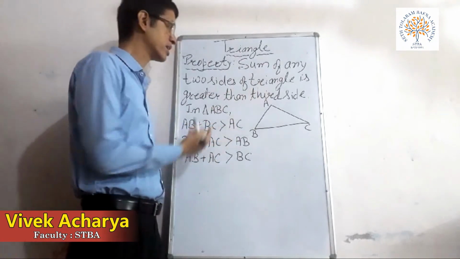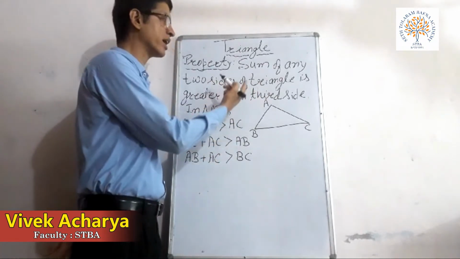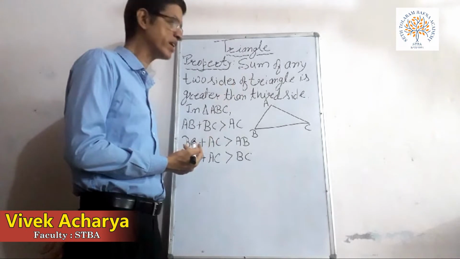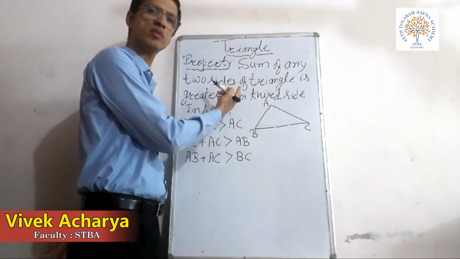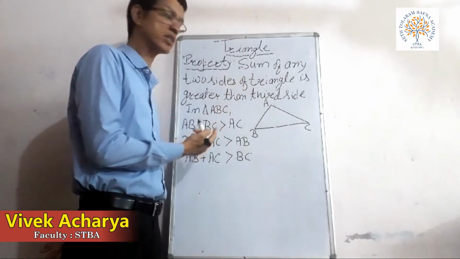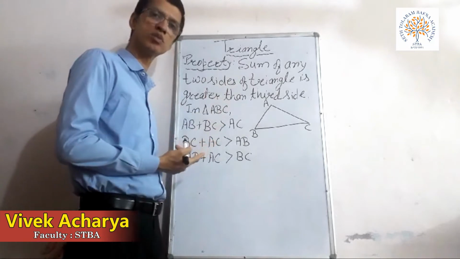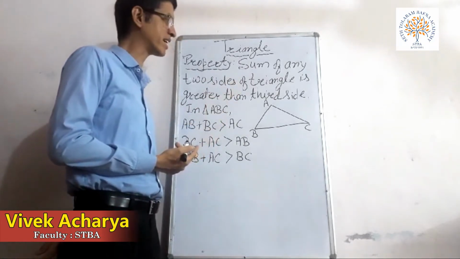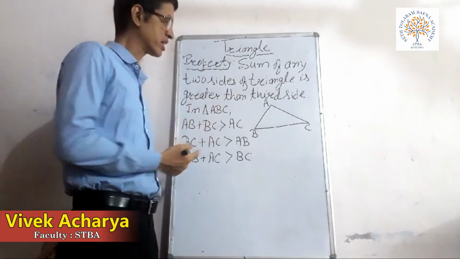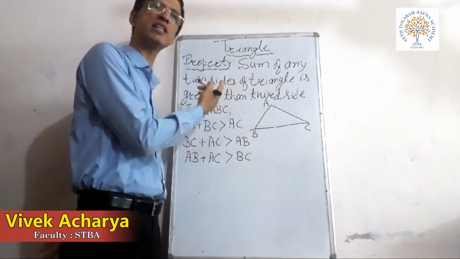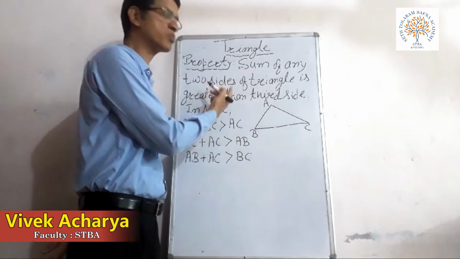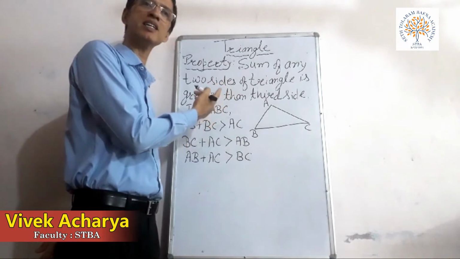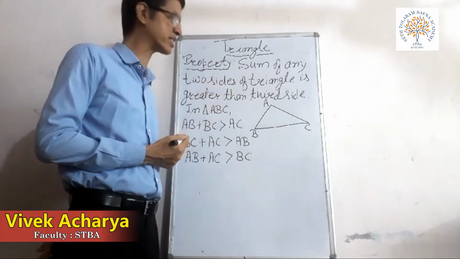It means that in any triangle, always the sum of the length of any two sides is greater than the third side. Sum of two sides means the length of two sides. This property holds for any triangle. And if this property does not hold, the triangle is not possible for those sides.